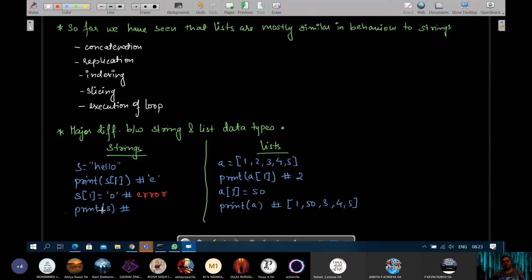This will be an unreachable line. Why? An error is thrown on the line above it, so this line will never be reached. So why did this line result in error? Because this is the point of difference.